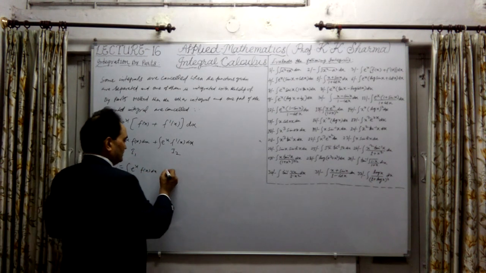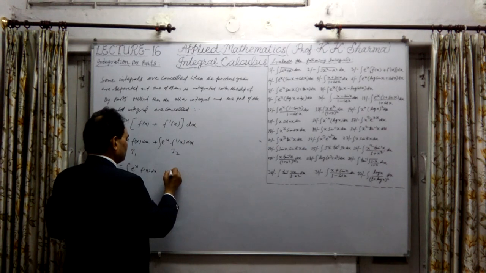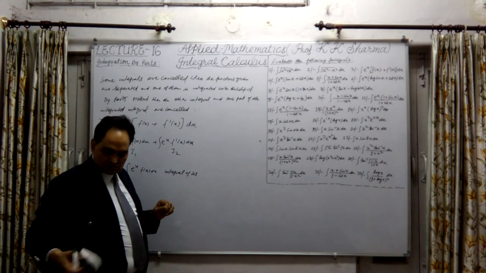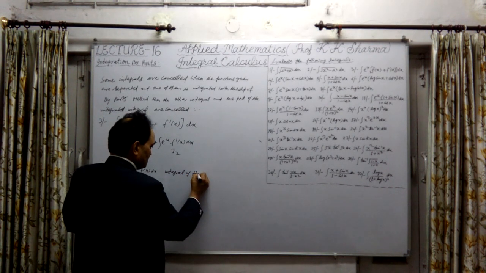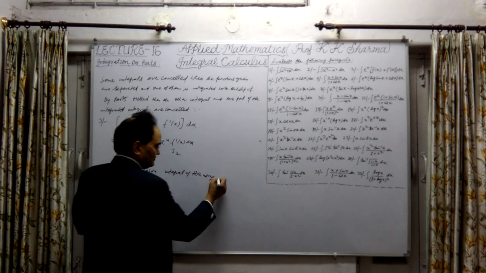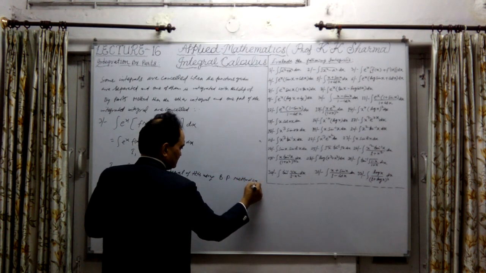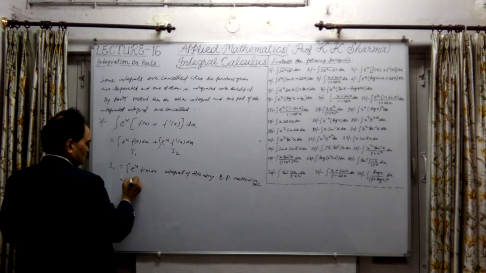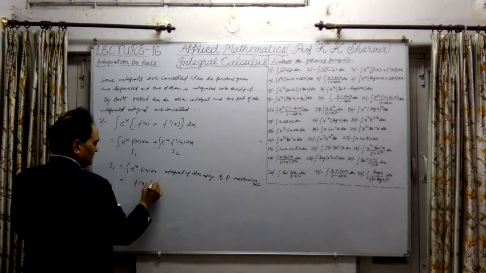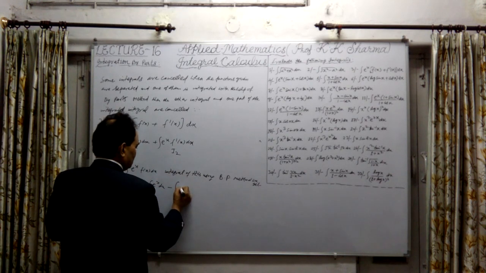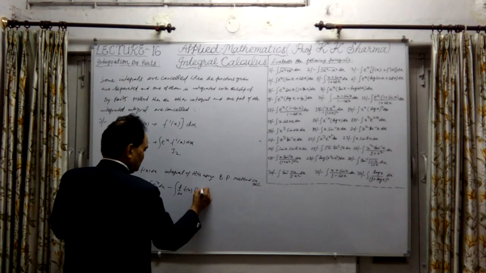Integrating by using the by-parts method, we get f(x) as it is, the first function, times the integral of e^x dx, minus the integral of d/dx of f(x), first function, into the integral of e^x dx.